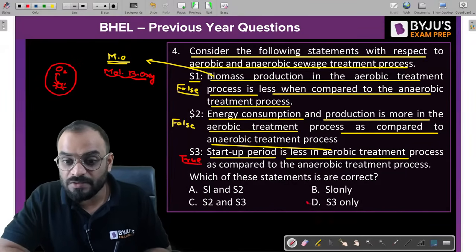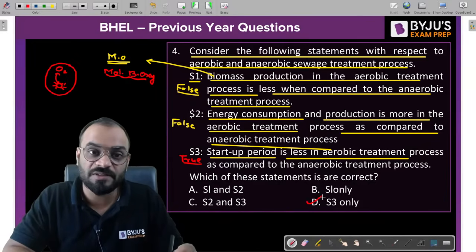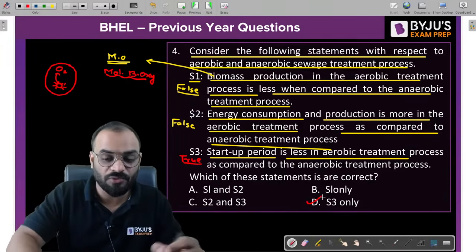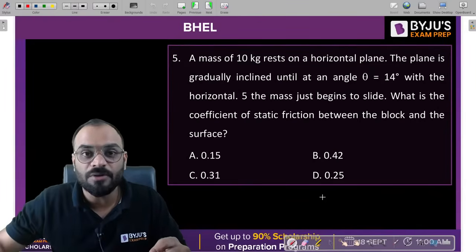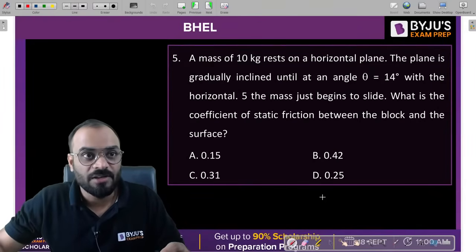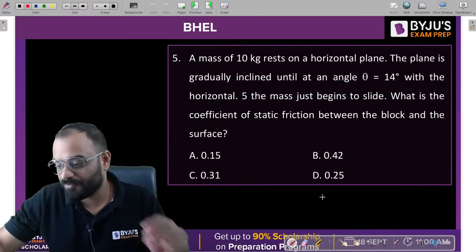So only a single statement is correct. That's why D is the correct answer. A very beautiful question, guys, designed by BHEL. Next question in front of you, guys, is based upon the engineering mechanics part. Please let me know the answer, guys. What should be the answer for question number 5?